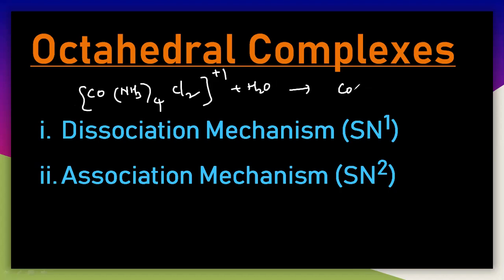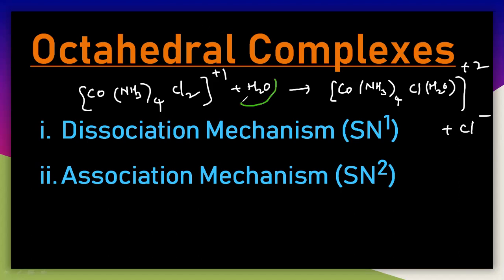So let us take [Co(NH3)4Cl2]+ reacting with H2O to give [Co(NH3)4(H2O)Cl]2+, which is the product. You can easily understand that in this example the water molecule is replacing the ligand chlorine. So why is chlorine replaced here? Why not ammonia?